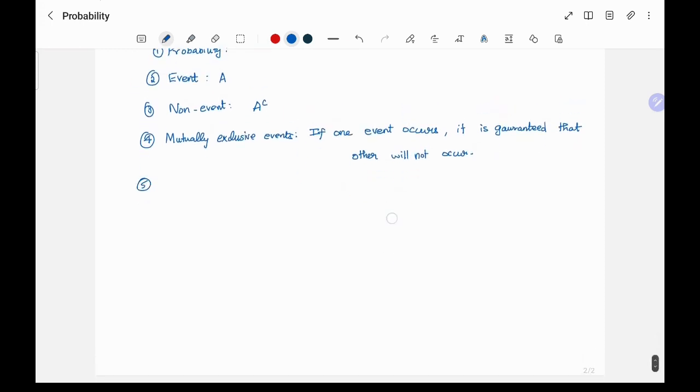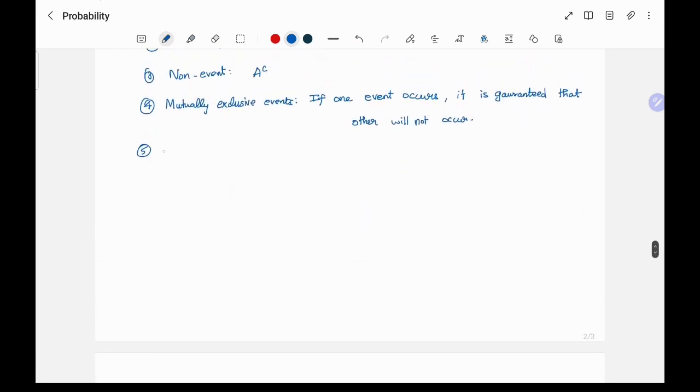Okay. So next we also saw what is equally likely. Equally likely events, right? So all events have the same probability of occurrence.